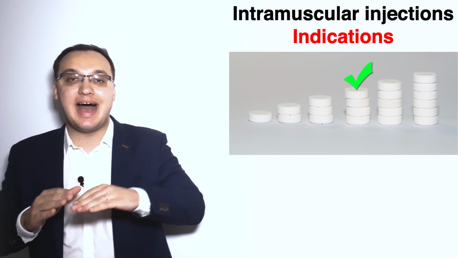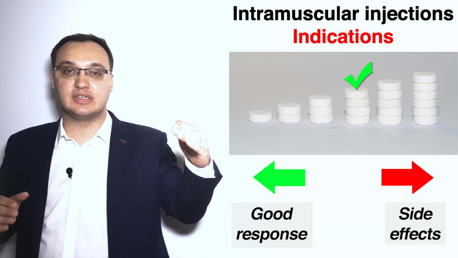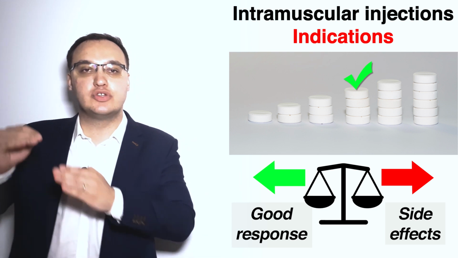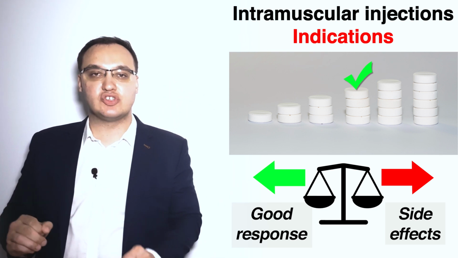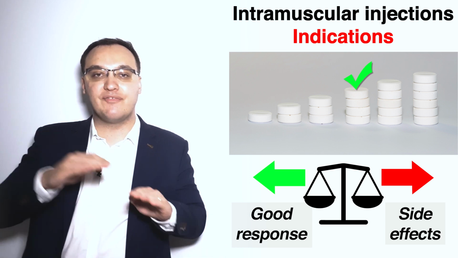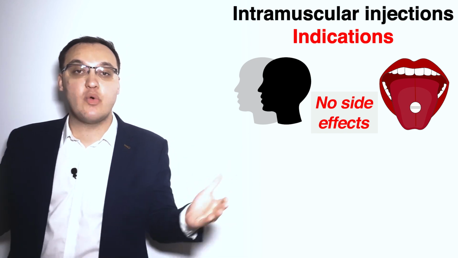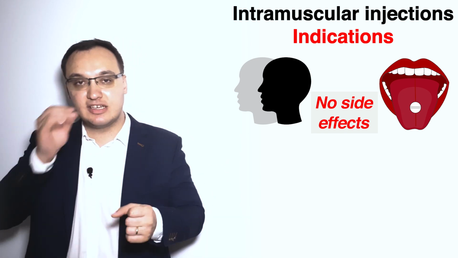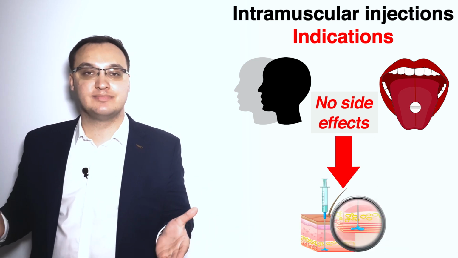Why? Because on the other end, when you increase the dose, you get a lot of side effects of antipsychotics. So you need to have the balance of a good response, but at the same time, fewer side effects. And therefore we start with the lowest dose, titrate it up until we reach a good response, and we see there are no side effects. Now we have this patient with no side effects. He's taking the pill every day, and we consider now an intramuscular injection.